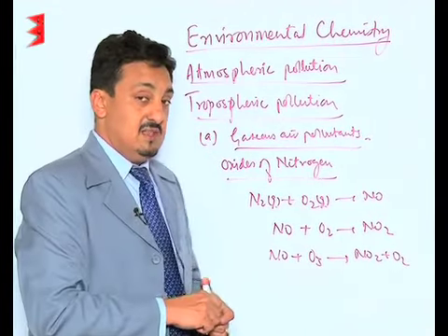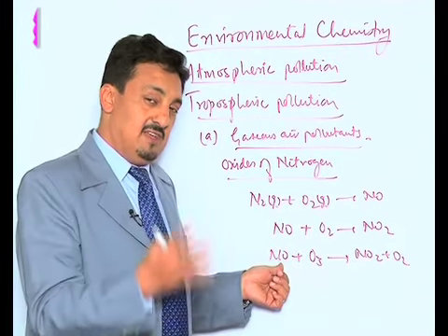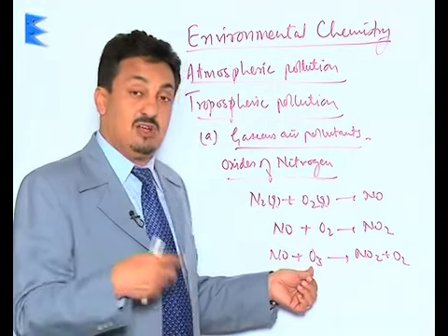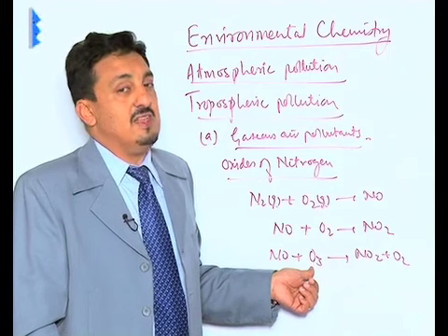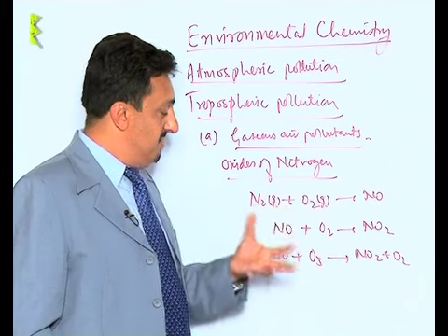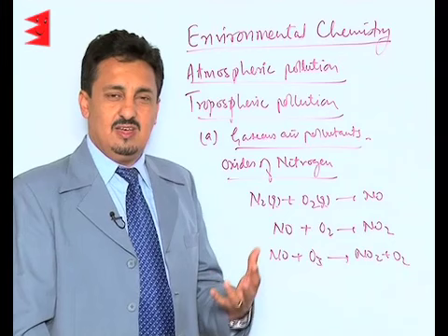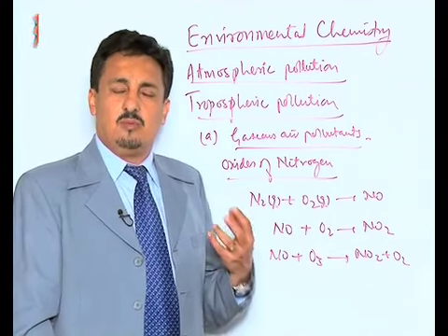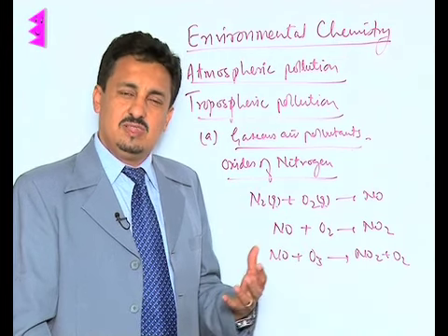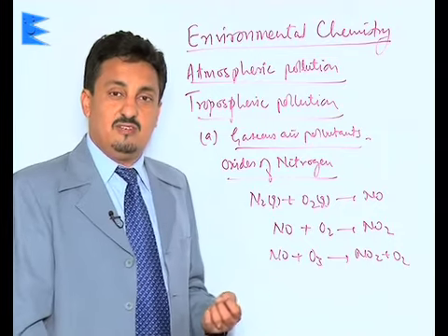We need to realize that the more oxides of nitrogen and sulfur we have in the atmosphere, the more depletion of ozone there is, because they combine with ozone and lead to a decrease in its amount in the upper atmosphere. So that is how these nitrogen oxides are formed, and they cause the same irritation of eyes, nasal congestion, bronchial and asthmatic problems, reduced visibility and formation of smog. Along with this, they combine with water vapor and come out in the form of acid rain. So this is what we have, the oxides of nitrogen.